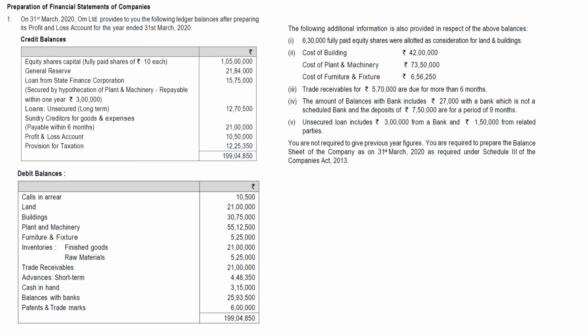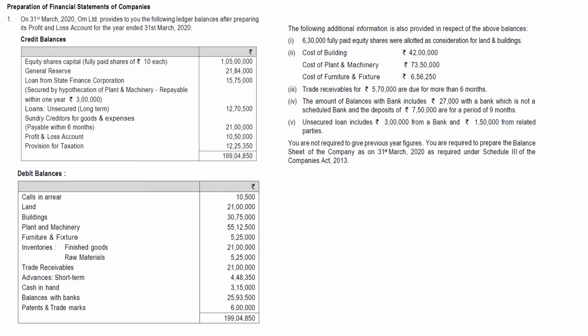Next, coming to trade receivables, rupees 5 lakh are due for more than 6 months. While discussing Part 1 of the balance sheet as per Schedule 3 to the Companies Act, we have told that receivables within 6 months and beyond 6 months have to be disclosed.